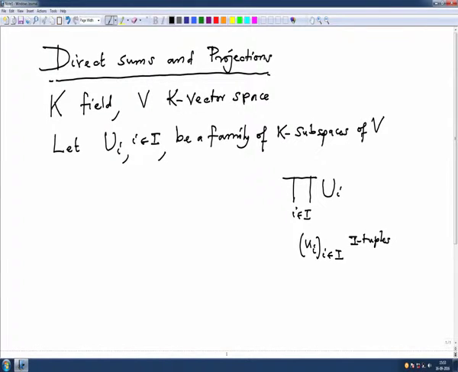And we have considered a subspace of this, that we have called the direct sum of the U_i.